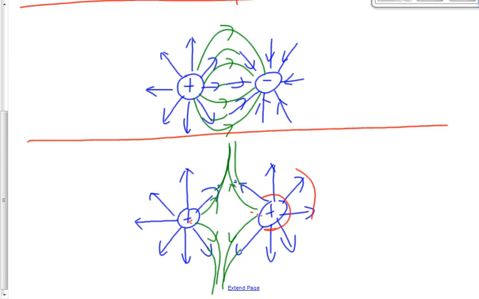They always go away from the positive, out from the positive. You're assuming it's always acting on a little positive, but that doesn't mean that there's always a little positive there. Remember, we define the direction of the field arbitrarily as the way that a little positive would move if it was there. So even if it's not there, we can pretend it's there. Which way would it go if it was there? Away from the producer in that case.